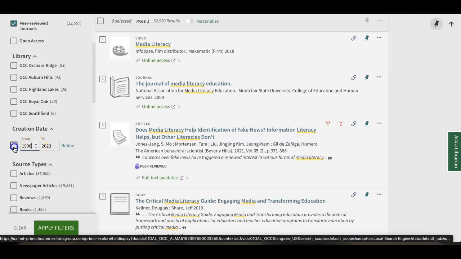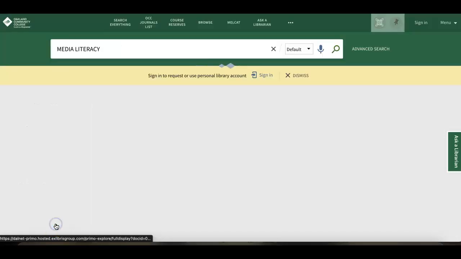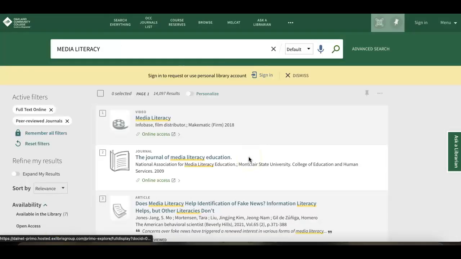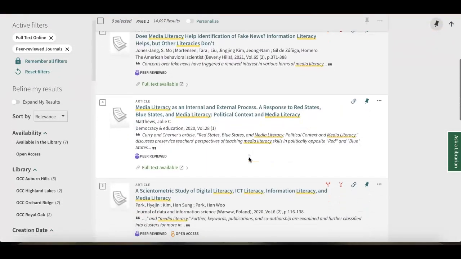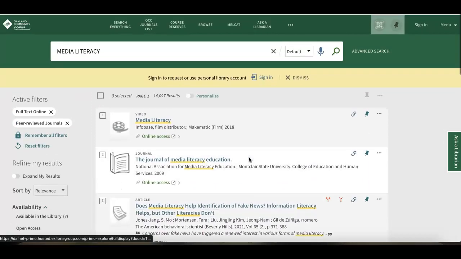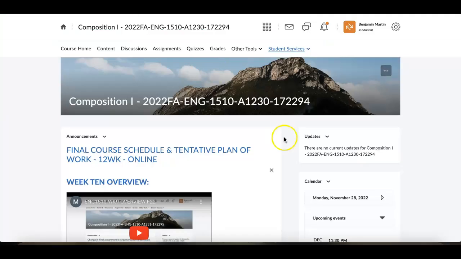In something like this, you might also want to customize up through a more contemporary timeline, but that's going to be unique to different topics. Apply the filters, and then that's the information that you're going with, okay, for peer-reviewed full text online available, so that we are looking at the same information when I'm reviewing your research.